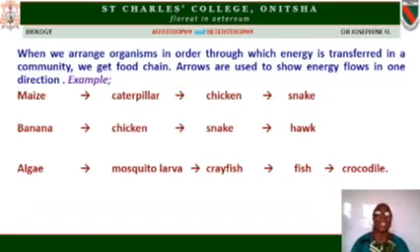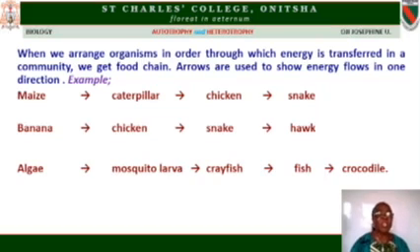In the examples I have, you have the maize that is eaten by caterpillar, and caterpillar taken by chicken, and chicken that is taken by snake. You have banana that is taken by chicken, and chicken supplies food to snake, and snake supplies to hawk. The arrows must be there, and all the arrows must be on one side. That is why we say it is a linear relationship. Make sure that you put the arrows anywhere the arrow stops. That is where your mark stops. And if you draw it in a line without the arrows, you've lost all the marks.